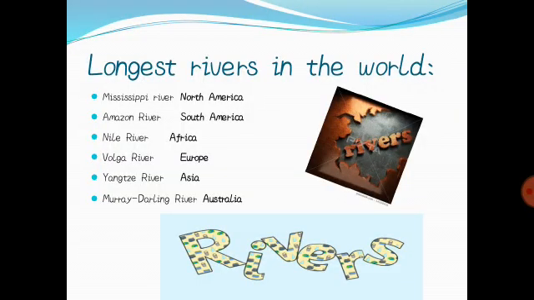Here is the list of the longest rivers in the world: Mississippi River in North America, Amazon River in South America, Nile in Africa, Volga in Europe, Yangtze. Here T is silent. Yangtze in Asia, Murray-Darling in Australia. Do you know which is the longest river in Pakistan?